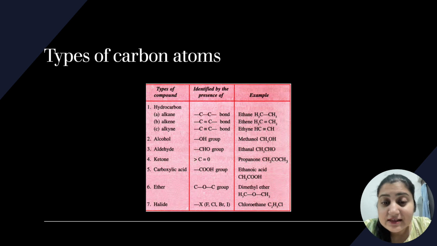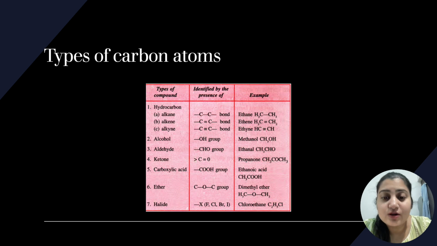So when alkane is there, the suffix becomes ane. When alkene is there, the suffix becomes ene. And when alkyne is there, the suffix becomes yne. So we'll understand about the suffix, prefix and the nomenclature also. Over there it will be more clear, but right now just understand that single bond means alkanes, double bond means alkene, triple bond means alkyne, that is hydrocarbons.